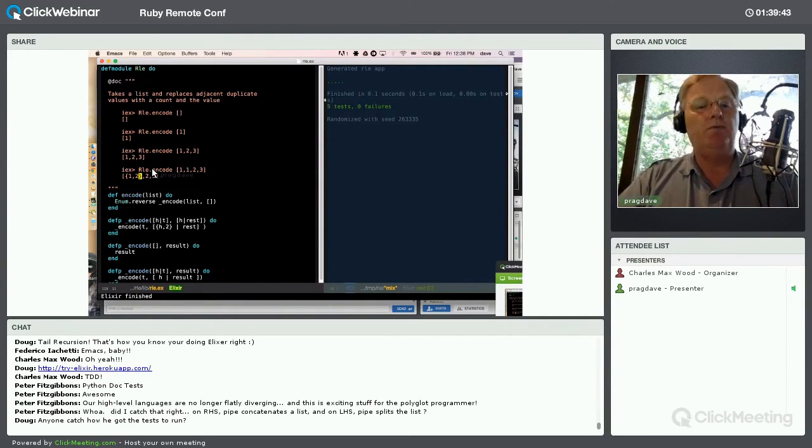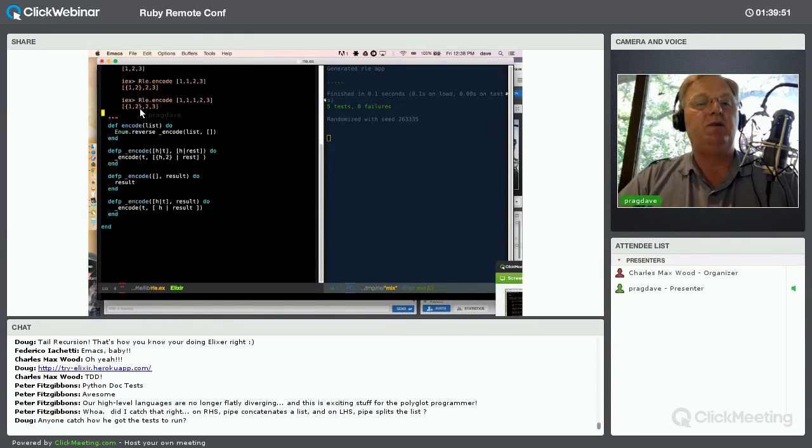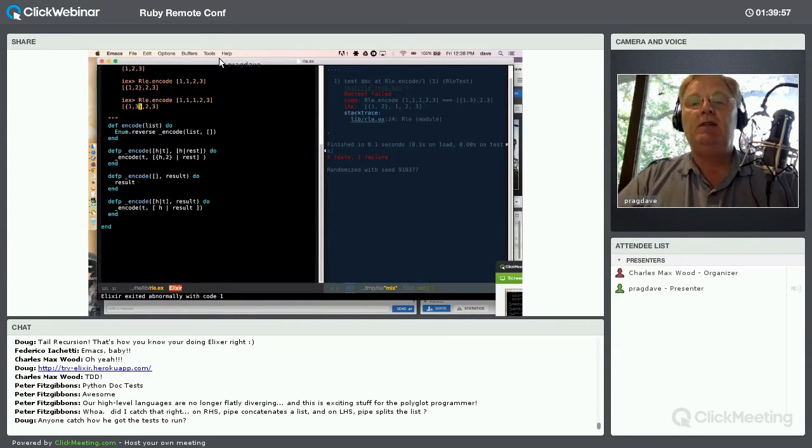So one more thing to do, and that's that case I had before. And that is I'll have 1, 1, 1, 2, 3. And now I'm expecting it to have a 3 there. And this isn't going to work, because it handles the case where the head of the list is the same, the head of the result is the same as the head of the input.